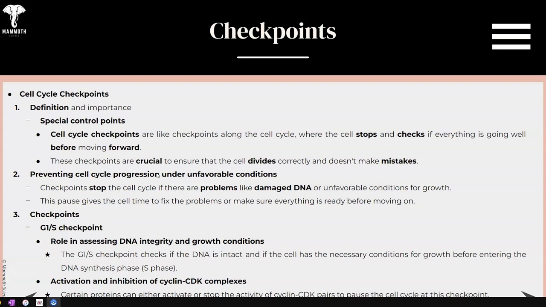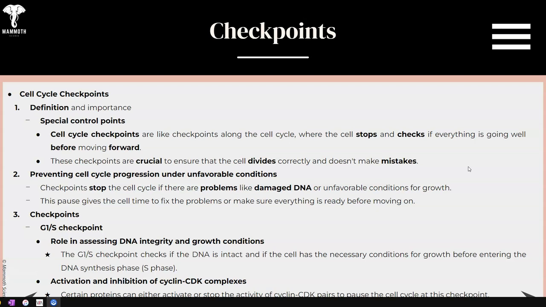Now, there are checkpoints that occur here. There are specific control points. There's G1, there's G1/S, there's G2. There's also a mitotic checkpoint that we're going to talk about. Then we're going to talk about G0. So, definition and importance: specific control points. These are like checkpoints in the cell cycle where it stops and checks to make sure everything is going well before moving forward.